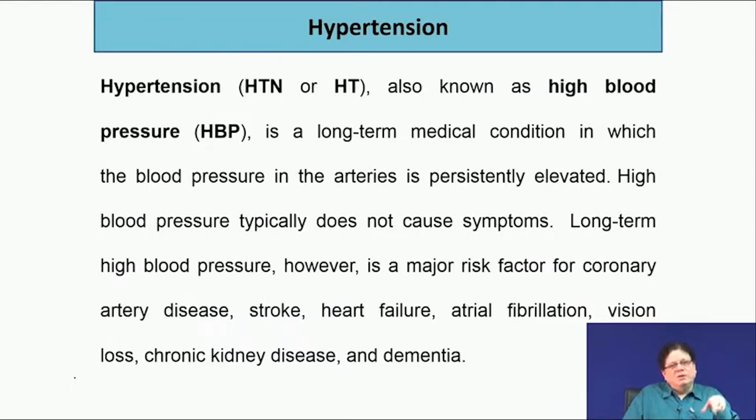And the whole thing is narrowed down because of the deposition of mainly cholesterol, and that is what is called atherosclerosis, where there is this deposition of cholesterol within the walls of the artery, narrowing the artery.